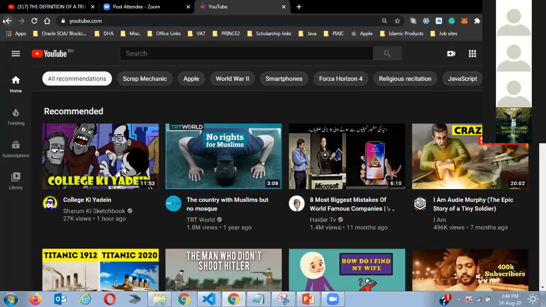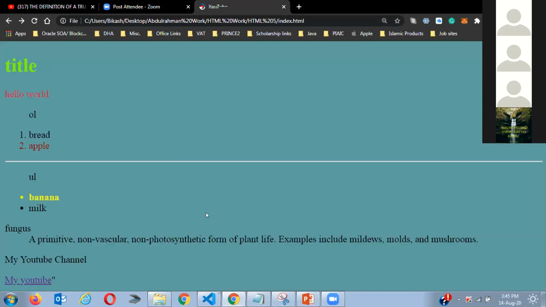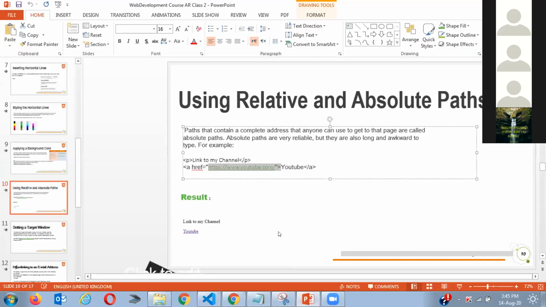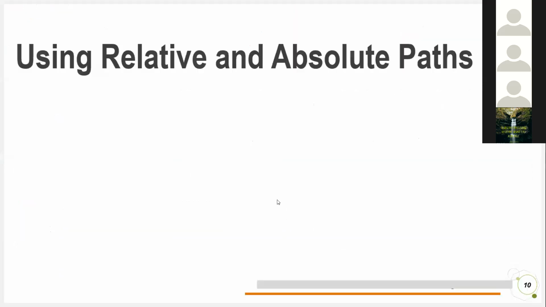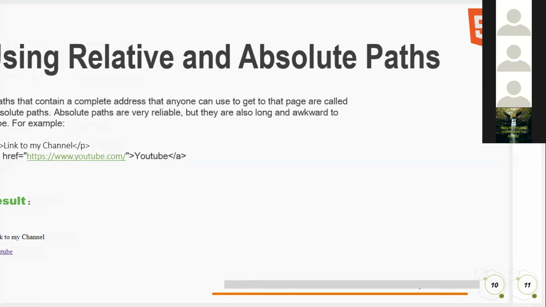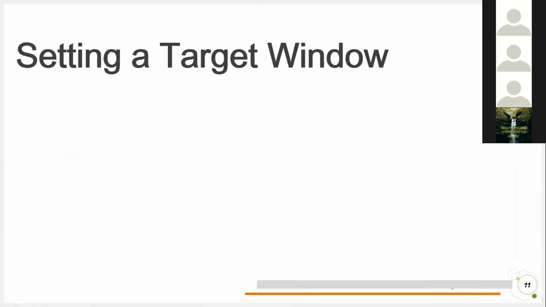Maybe I don't want anyone to open the YouTube there. I want the YouTube to open in a new tab. So what do I do then? This is a very useful function for that. It's called setting a target window.